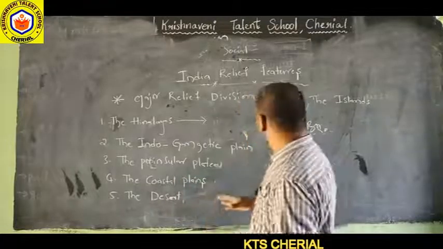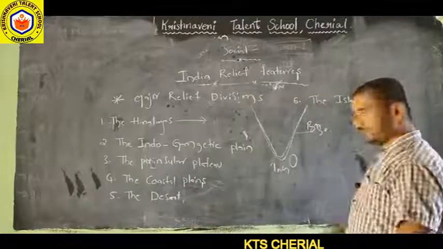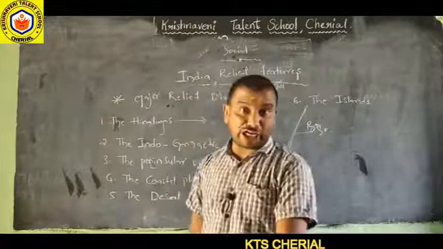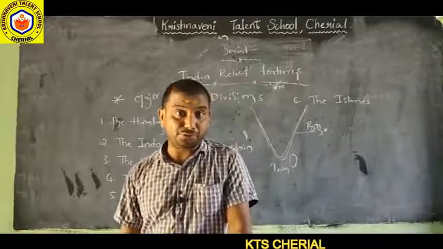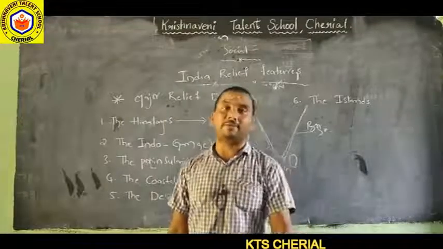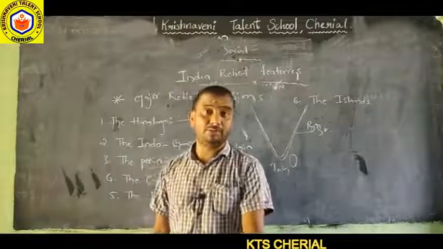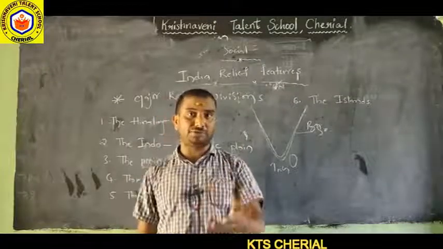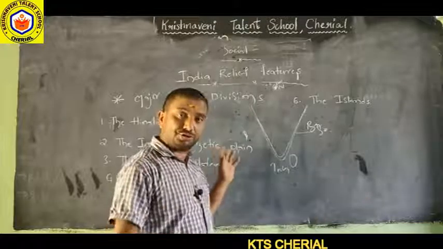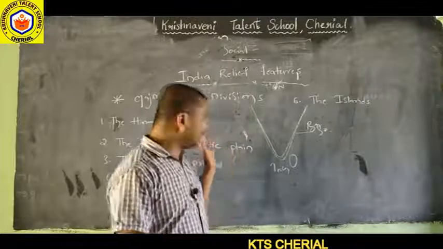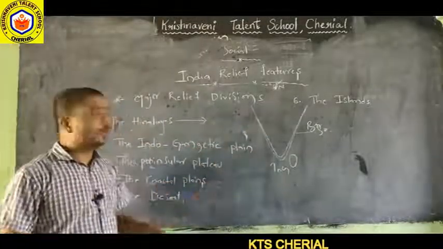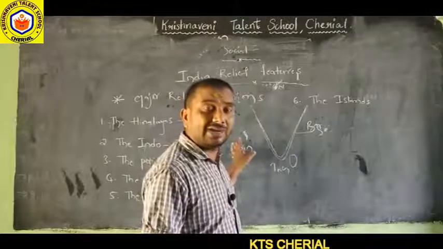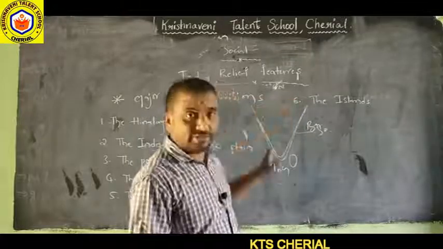Next, the sixth one is the islands. Andaman Nicobar Islands, Lakshadweep Islands. Once you see the world map and the India map, you are using mobiles, I think. On mobiles, Google which islands are in our India, and the islands are available. We have Lakshadweep Islands and Andaman Nicobar Islands. So we will discuss the islands.